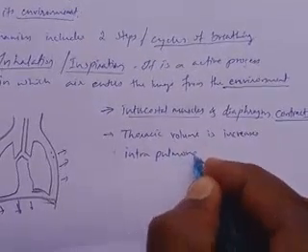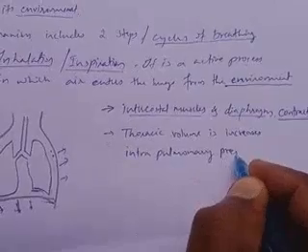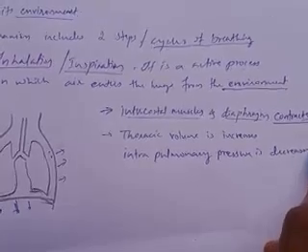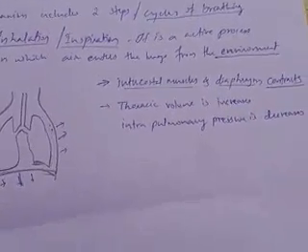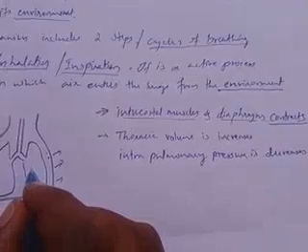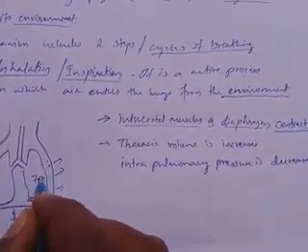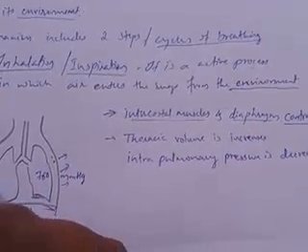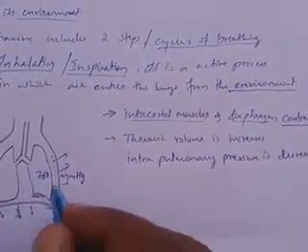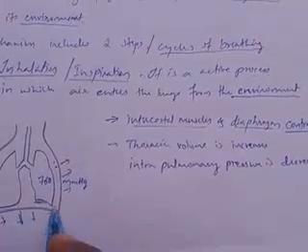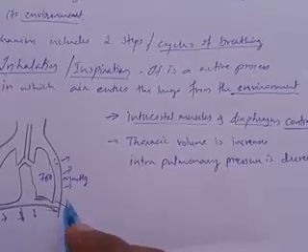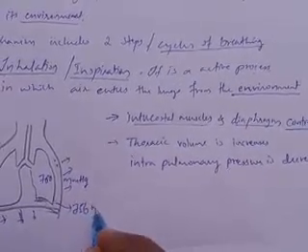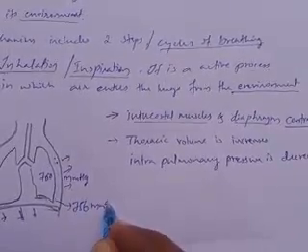Intrapulmonary pressure decreases. Intrapulmonary pressure is about 760 mm Hg, the same in both lungs, and the intrapleural pressure will be 756 mm Hg.